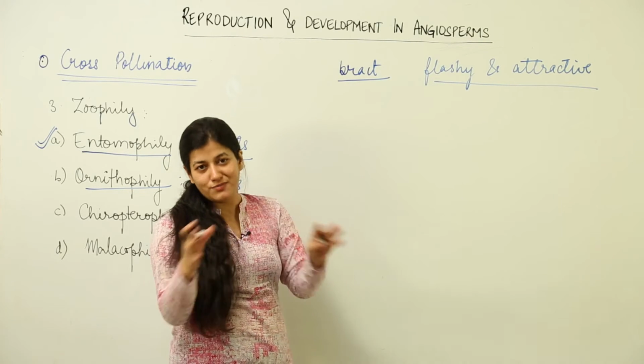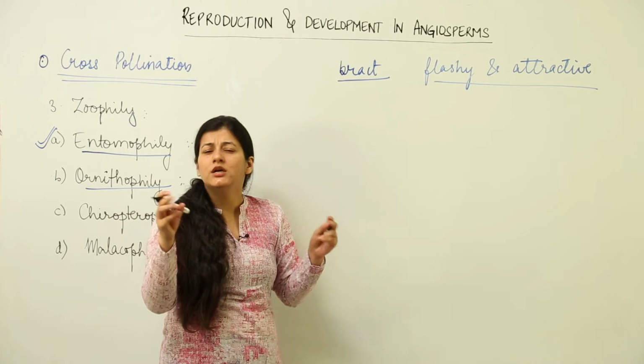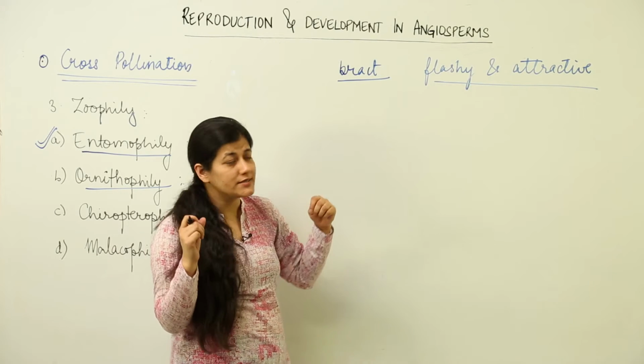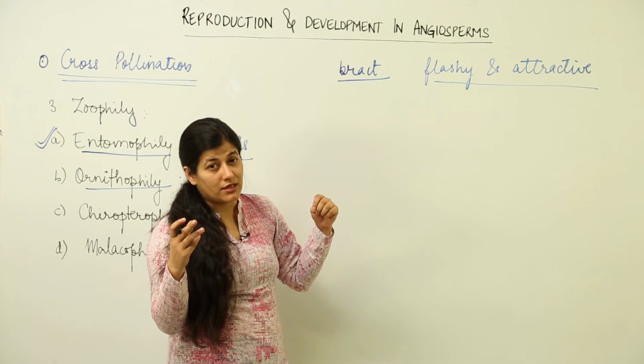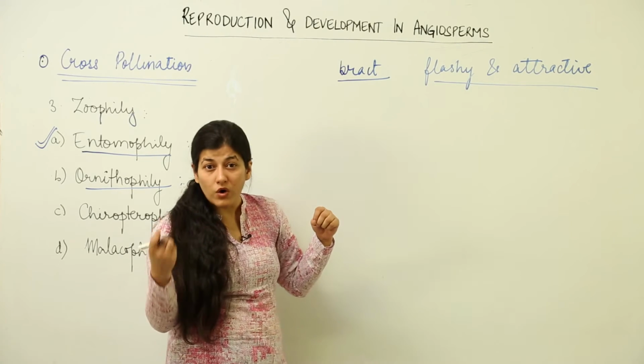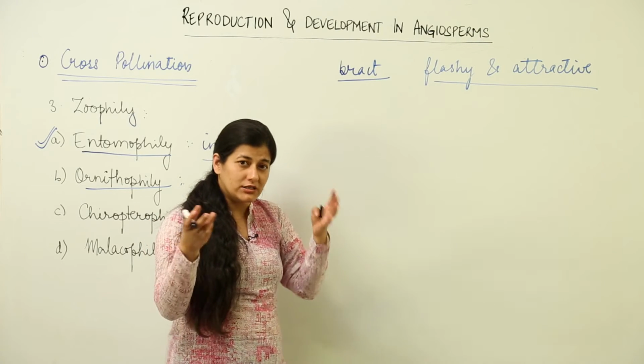So bees will not be found on red flowers, they would be hovering over bluish, purple, pink, and of course yellow flowers, and that means sunflower would be pollinated by bees. White flowers would attract moths, and red flowers would be attracting wasps.